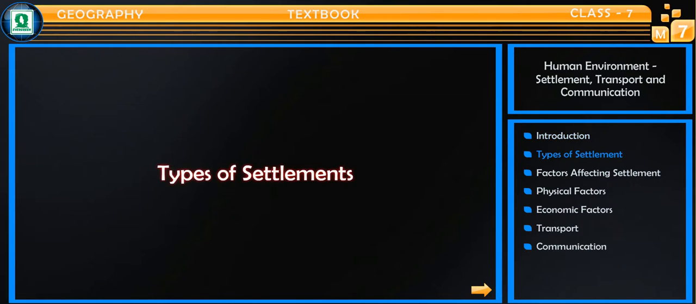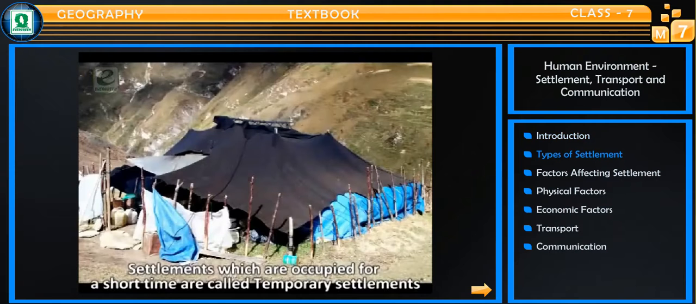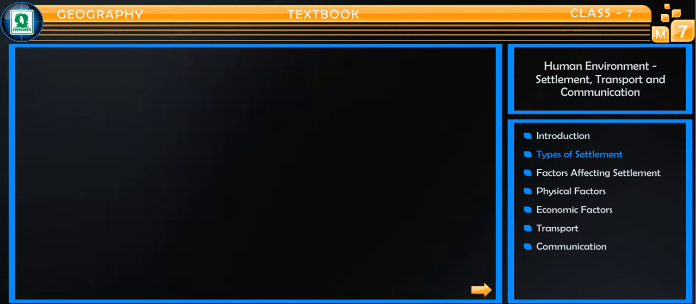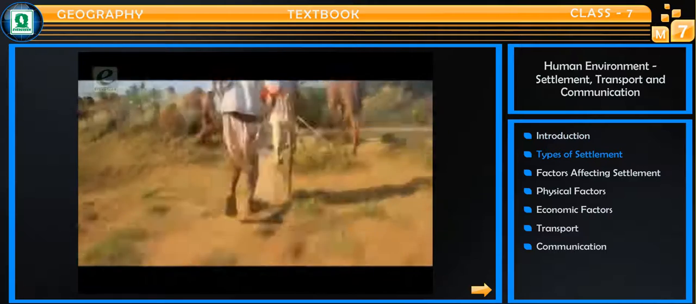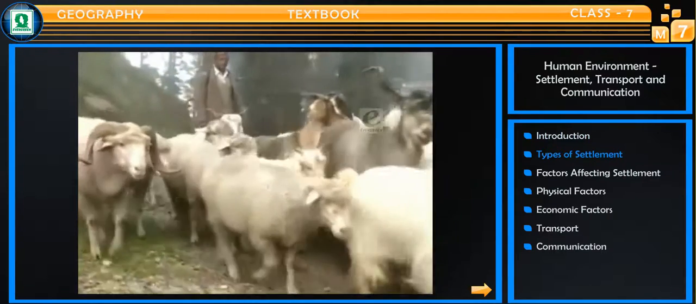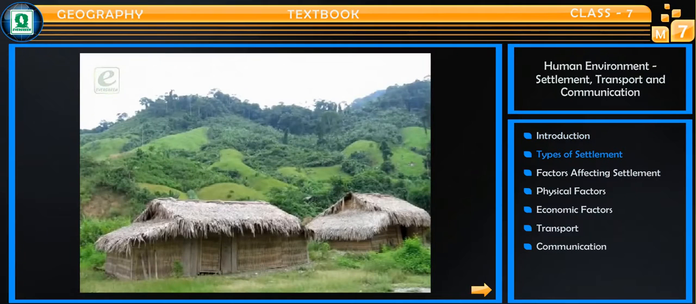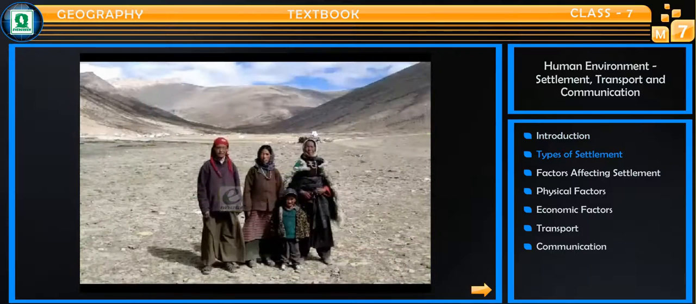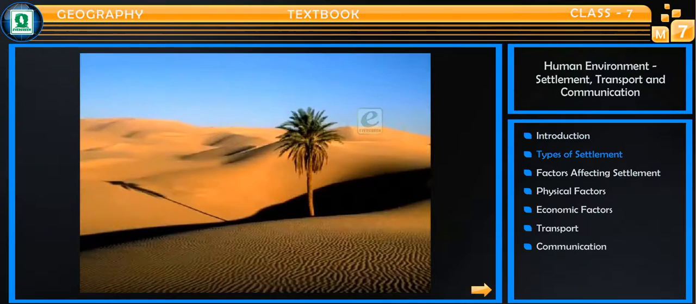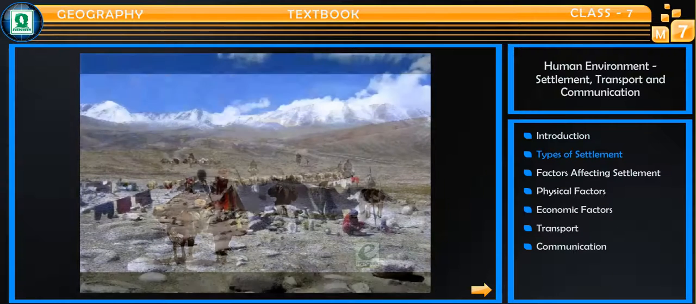Types of settlements. Settlements are of two types, temporary and permanent. Settlements which are occupied for a short time are called temporary settlements. You might have seen some nomads on the roads. They move to different places during different time of the year and have no permanent settlements. The people living in deep forests, hot and cold deserts like Sahara and Ladakh, and mountains often opt for temporary settlements.